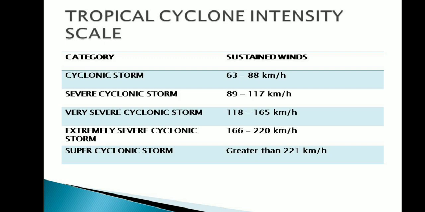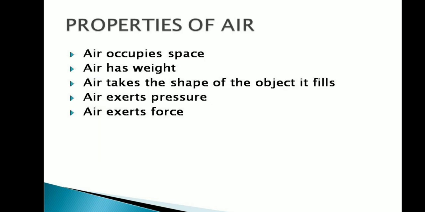Severe cyclonic storm: 89 to 117 km per hour. Very severe cyclonic storm: 118 to 165 km per hour. Extremely severe cyclonic storm: 166 to 220 km per hour. Super cyclonic storm: greater than 221 km per hour.